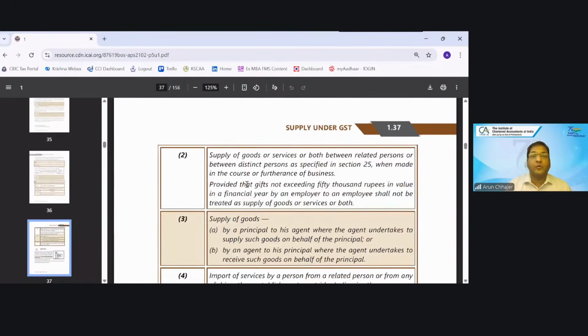Let's analyze para 2. Supply of goods or services or both between related persons or between distinct persons as specified in section 25, when made in the course or furtherance of business. Just confirm whether the employee is a related party or not. Whether employee is a related party or not, the answer is yes, it is related.